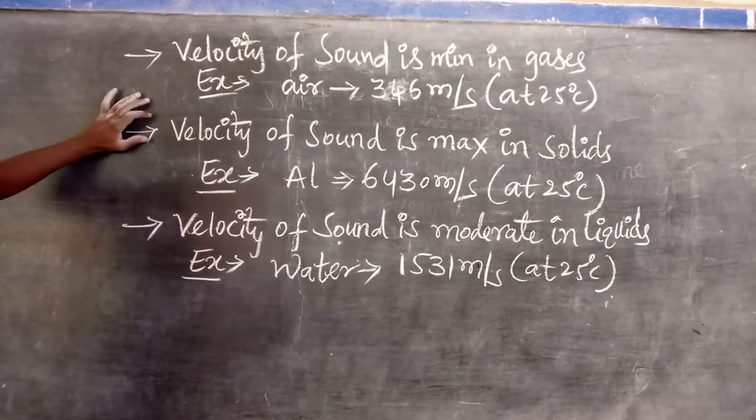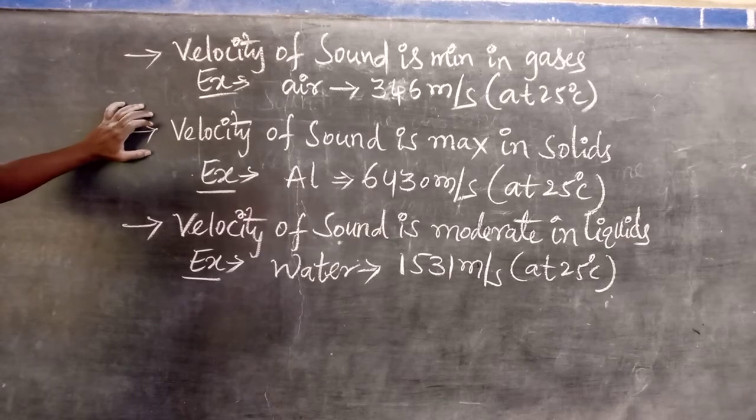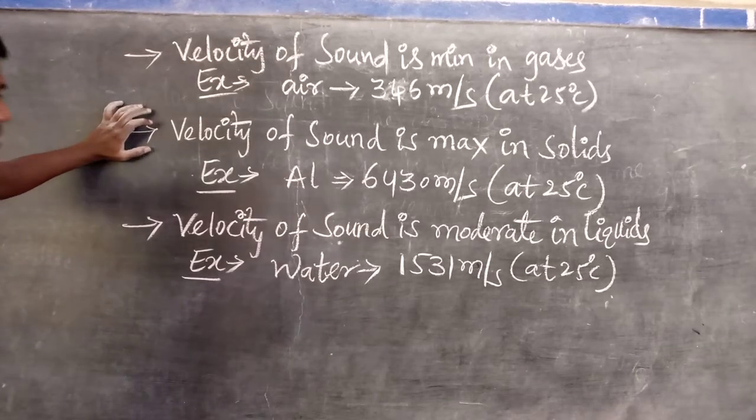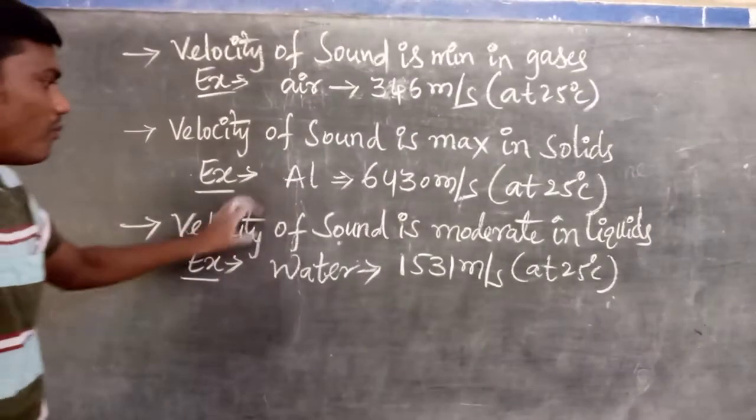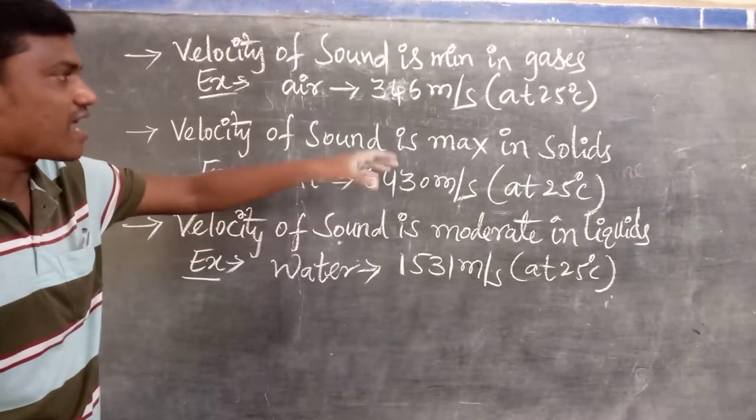So you are observing that scientists have found out, by using various instruments, that the velocity of sound is maximum in solids. Moderate means it is not higher than solids.